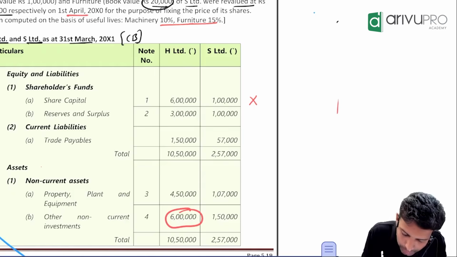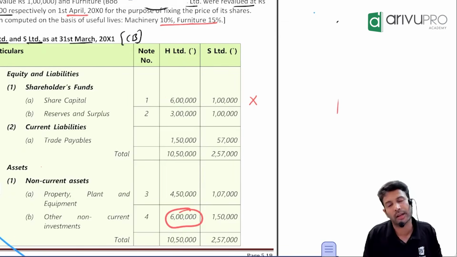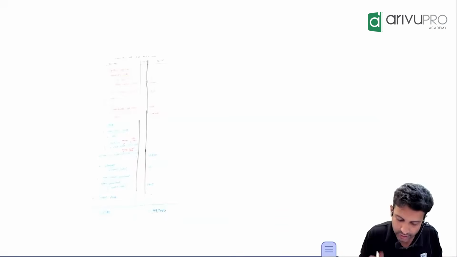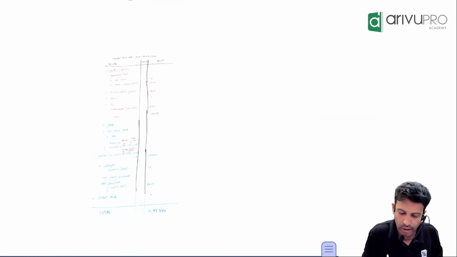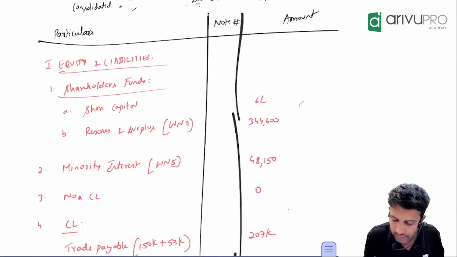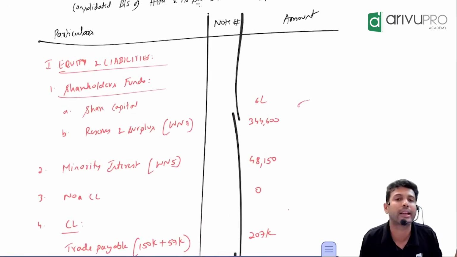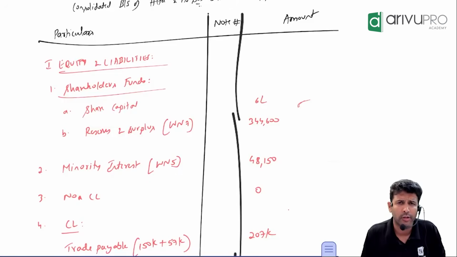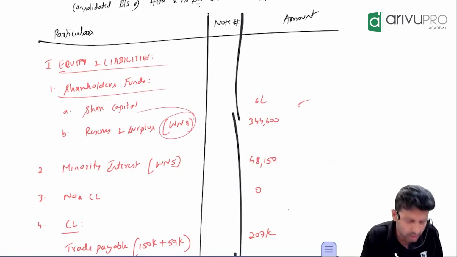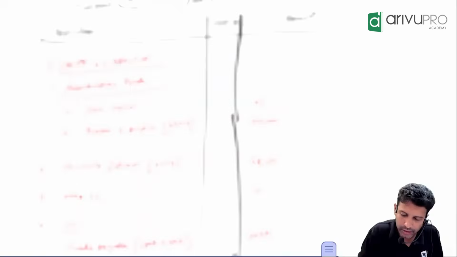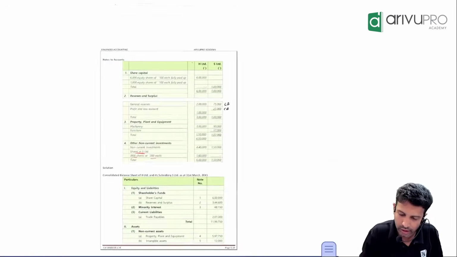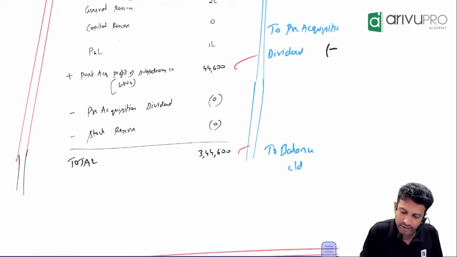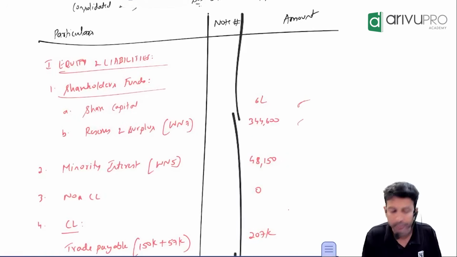That means what will come as share capital in consolidated balance sheet? Only holding company's, which is 6 lakh. That's what I've shown you. This is your consolidated balance sheet. Share capital will be shown at 6 lakh. Yes, sir. After share capital, you show reserves and surplus. For reserves and surplus, anyway, we have done working note number 7. So take the number from working note number 7. So what is the value we got as per working note number 7? 3,44,600. So that I've just taken here and dumped it. Okay, ji.